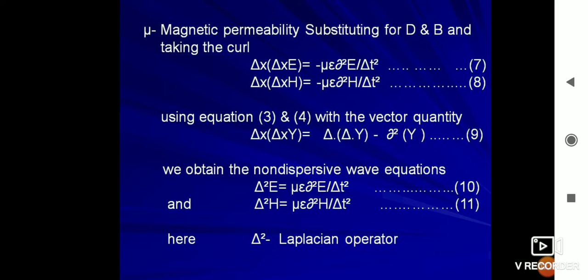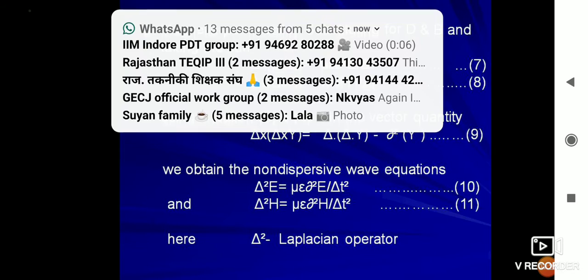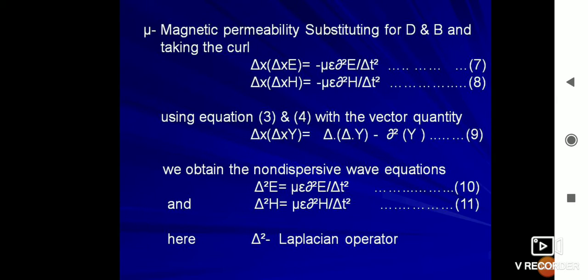Substituting for D and B and taking the curl, we get del cross del cross E equal to minus mu epsilon del squared E upon del t squared, and del cross del cross H is equal to minus mu epsilon del squared H upon del t squared. Using equations 3 and 4, and the vector identity del cross del cross Y is equal to del del dot Y minus del squared Y, we obtain the non-dispersive wave equations: del squared E is equal to mu epsilon del squared E upon del t squared, and del squared H is equal to mu epsilon del squared H upon del t squared. Here del squared is the Laplacian operator.